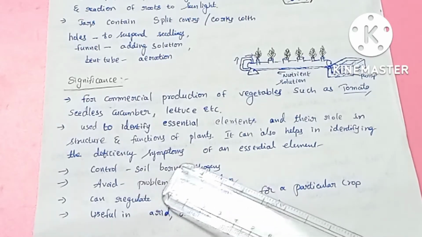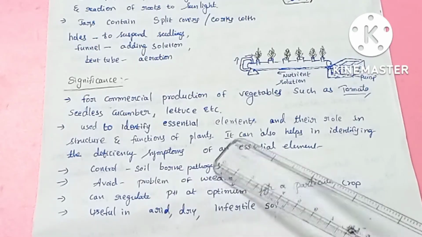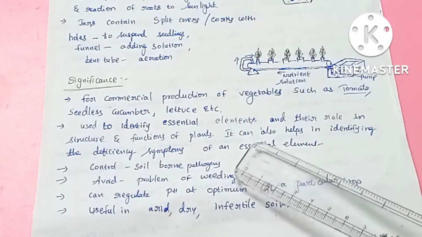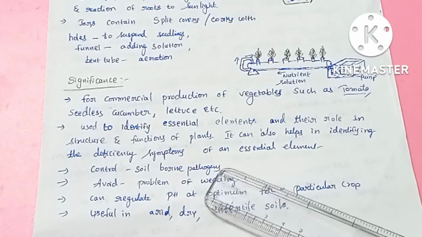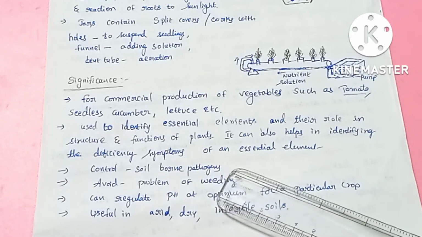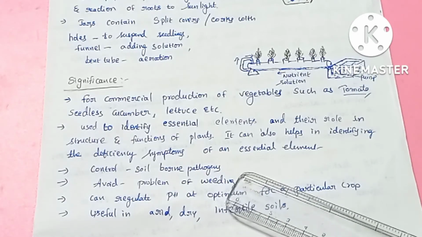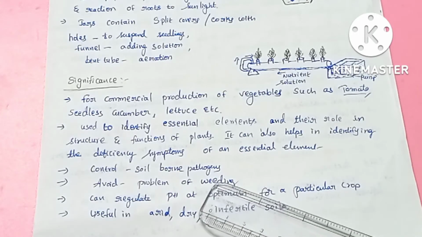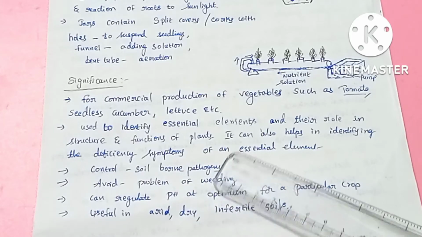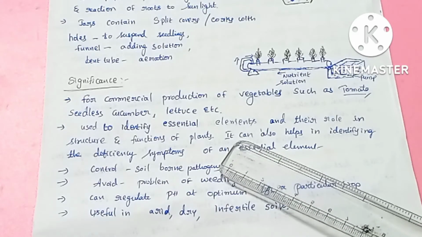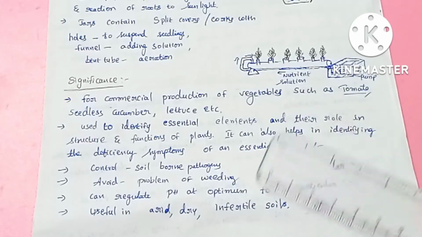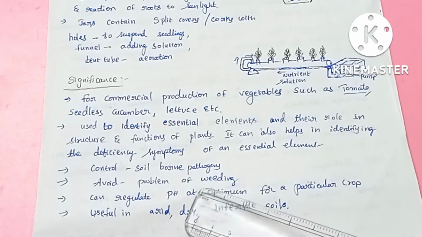And hydroponics is used to identify various essential elements and their role in plant growth, and also we can identify different deficiency symptoms. In the absence of several essential elements, the plant may exhibit several symptoms, right? Those are called deficiency symptoms. So for examining all those, for identifying the various deficiency symptoms and the essential elements required, we use the hydroponics method.